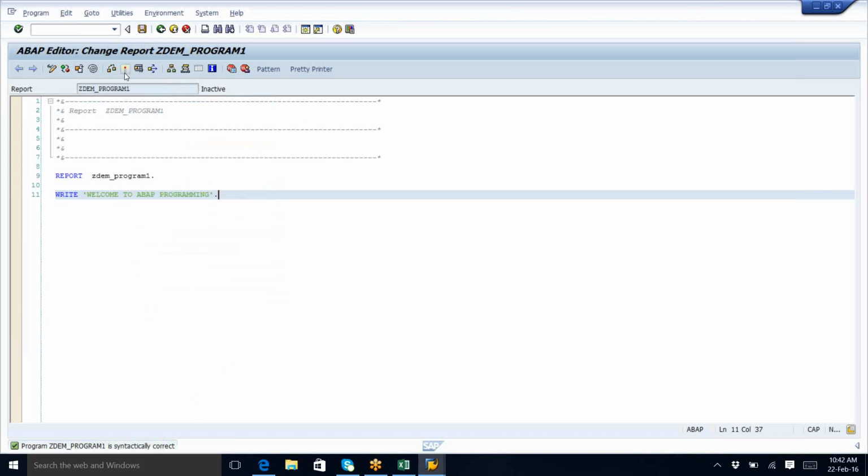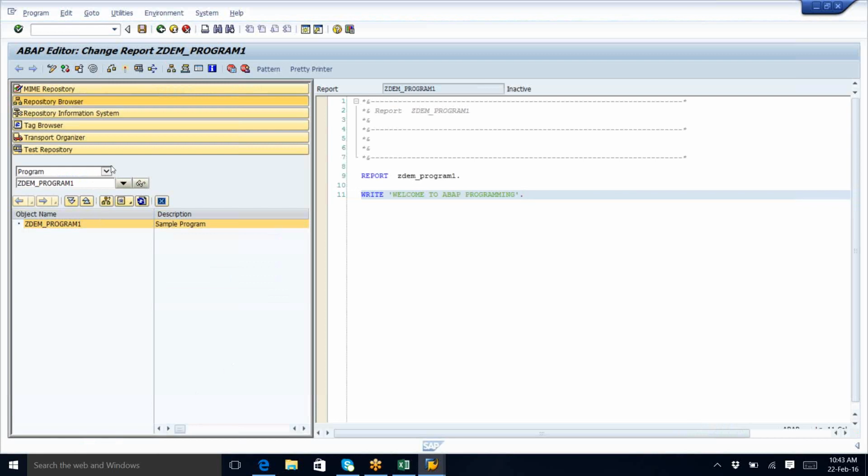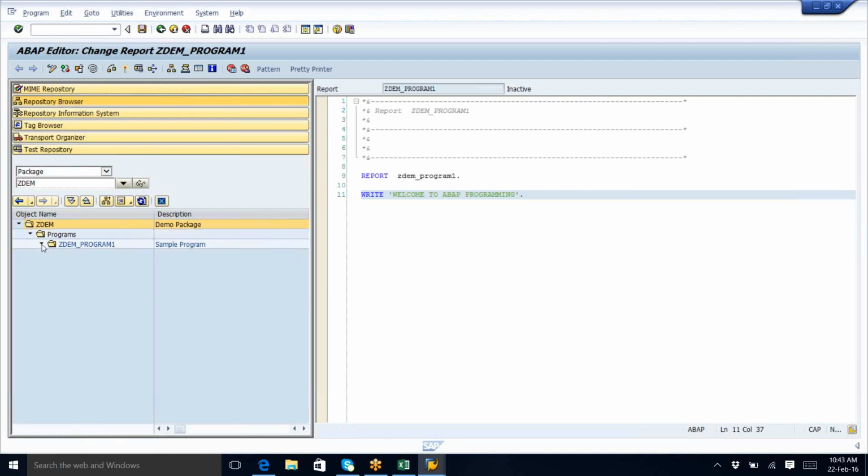And this is the button for activate. Now, before knowing this button, if I want to see in which package our program is stored, where can I see? Here, this is the button, display object list. I don't need to go to SE80 and check again. You understand? Click on this button, on the left side you can see SE80. So select this package option and ZDEMO and just click on the execute symbol. You can see the package name and the program and the example. Are you clear? Right.